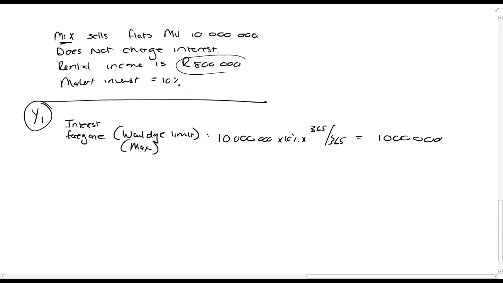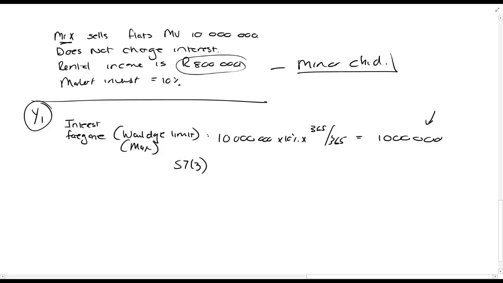So the rental income is 800,000 rand. So, and again, guys, this now goes to a minor child. Same story, right? Goes to a minor child, the rental income. In terms of Section 7.3, Mr. X should be taxed on that 800,000 rands. Why?